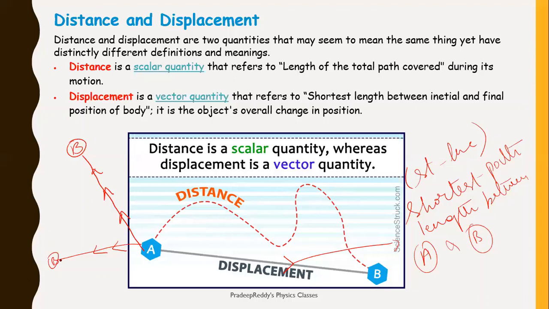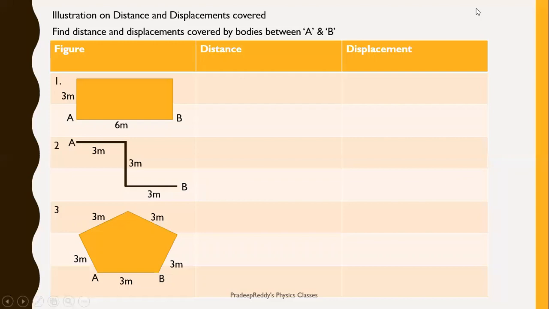Therefore, if you have two different positions, you can travel from one position to another in only one shortest way. The shortest length is nothing but displacement. As it is always directional, displacement is a vector quantity, whereas distance is a scalar quantity. Right? That is the difference between distance and displacement.